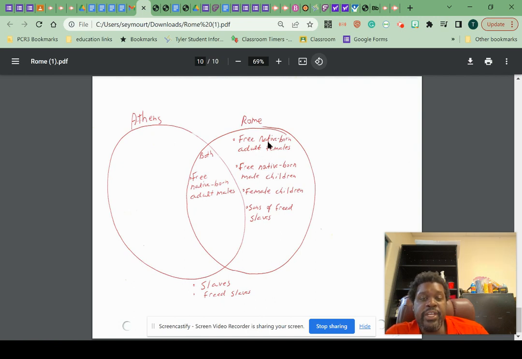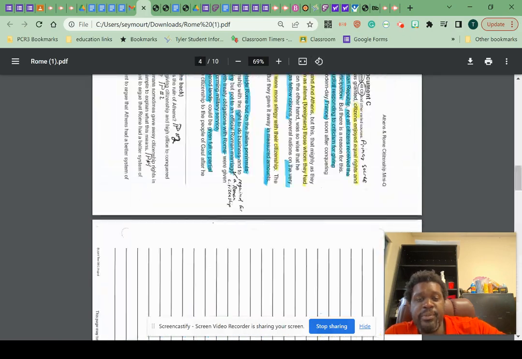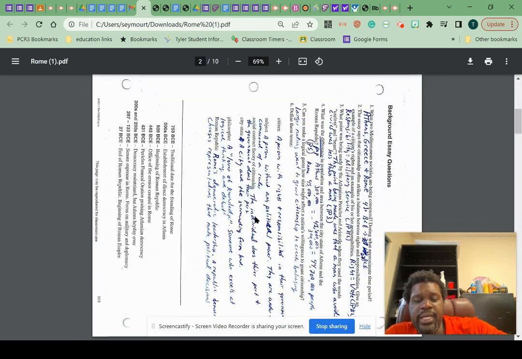That includes our free native born adult females, free native born male children, female children, and sons of freed slaves. Enslaved people, slaves, and freed people were not eligible for any type of citizenship, so they are outside the Venn diagram. So that's the first thing to remember with document A.